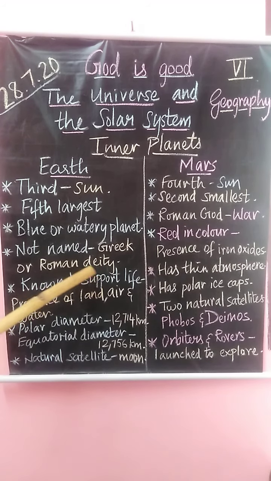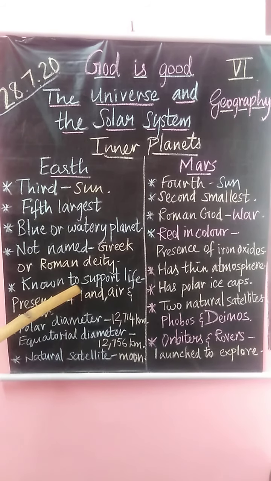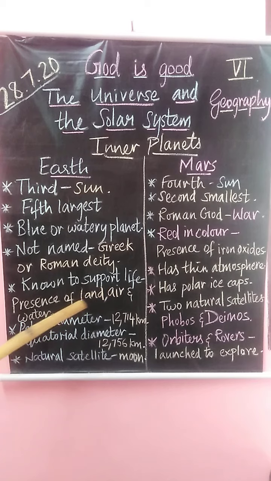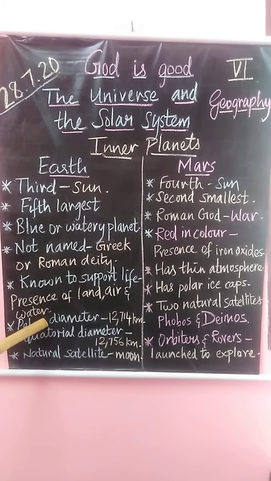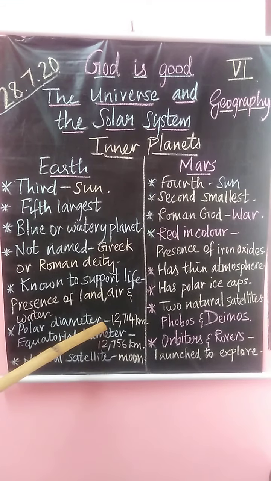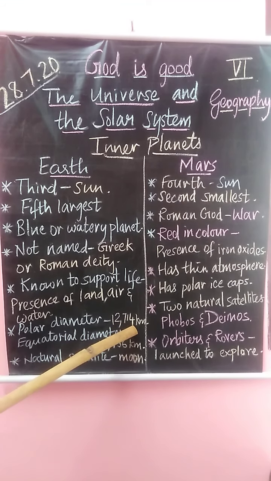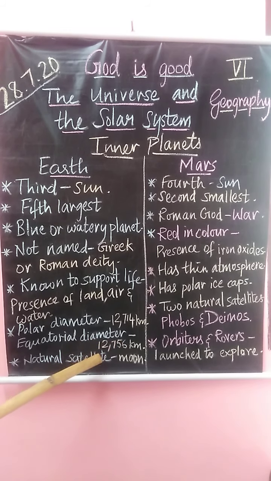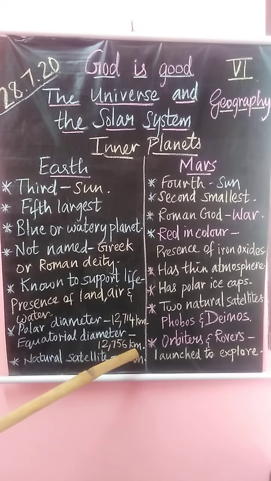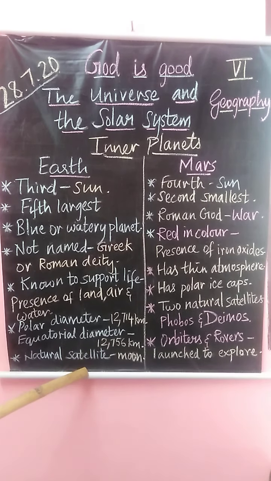It is the only planet known to support life due to the presence of land, air and water. The polar diameter of the Earth is 12,714 km and the equatorial diameter of the Earth is 12,756 km. The moon is the only natural satellite of the planet Earth.